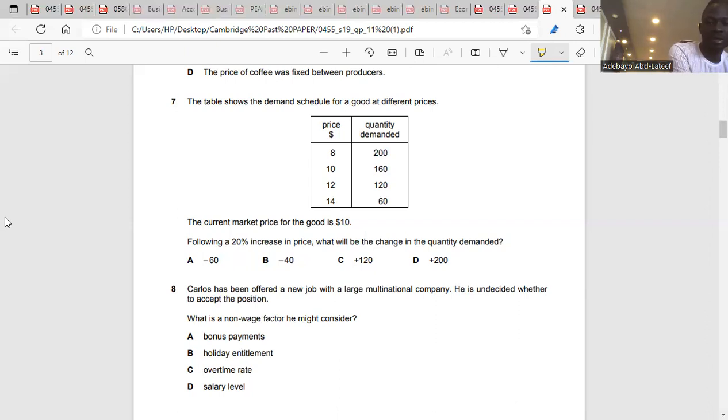Are you sure? You said an increase in price by 20%. So 20% is 2. 2 plus 10 gives you 12.